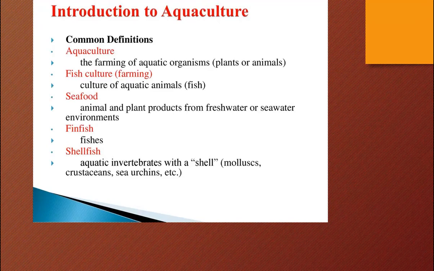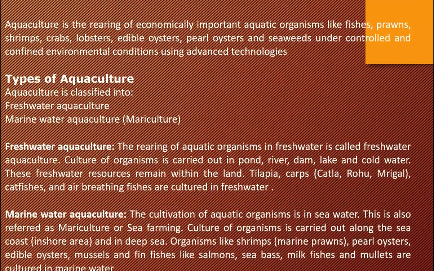Sea urchin, phylum Echinodermata. So I repeat, mollusk, phylum Mollusca, crustaceans, phylum Arthropoda and sea urchin, phylum Echinodermata. I hope you understand. So we come across common definitions: aquaculture, fish culture, seafood, fin fish, shellfish. Are you clear? This is for examples of shellfish and fin fish.